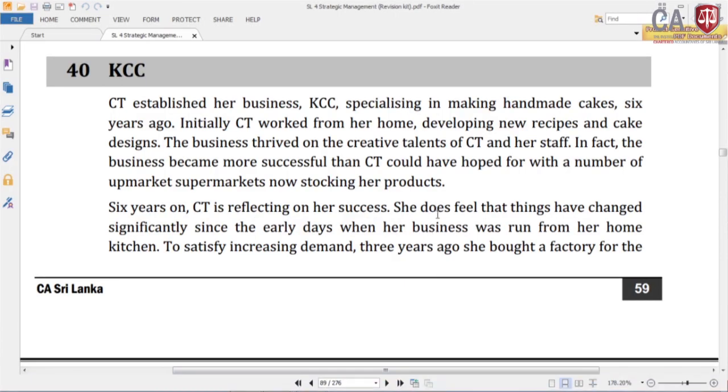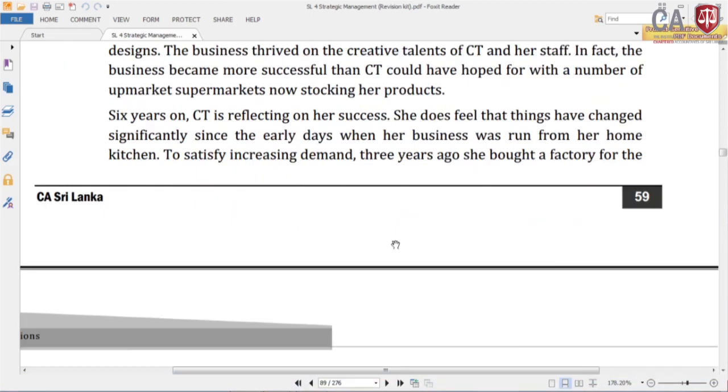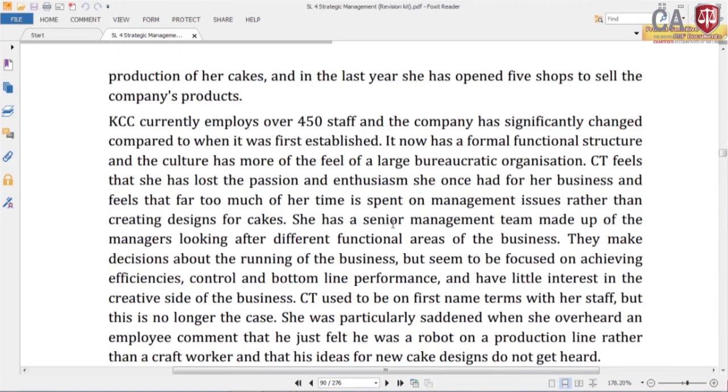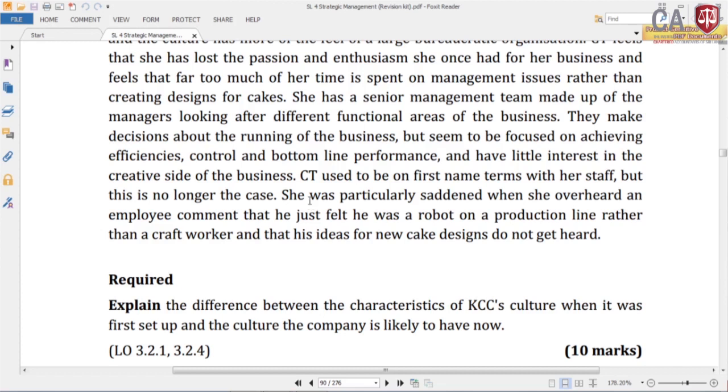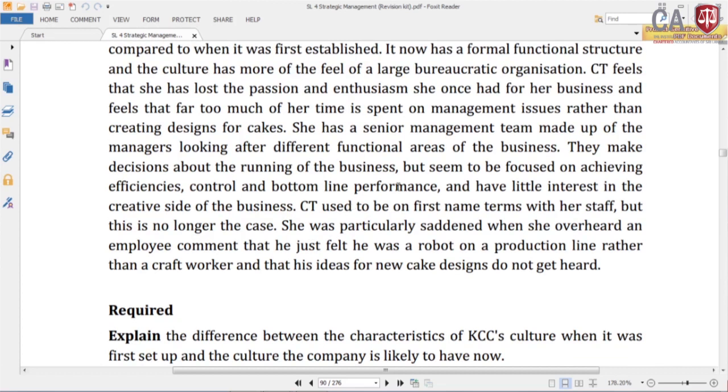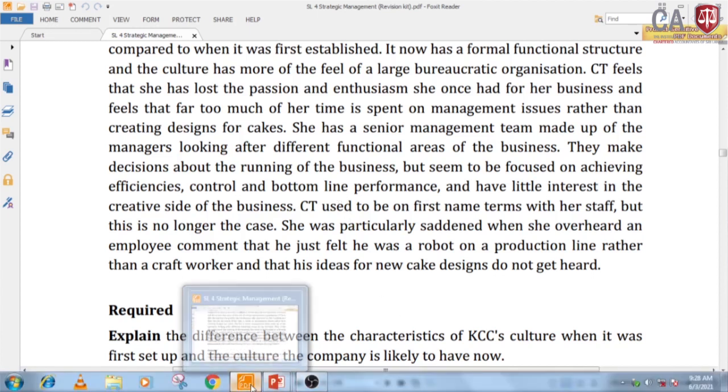Then later, what has happened? They have a more formal functional structure and the culture has more the feel of a large bureaucratic organization. That means they are governed through more formal rules, policies and procedures. At the same time, it was mentioned that these managers focused on achieving efficiencies, control and bottom line performance and have little interest in the creative side of the business. So, these are features of a bureaucratic organization.